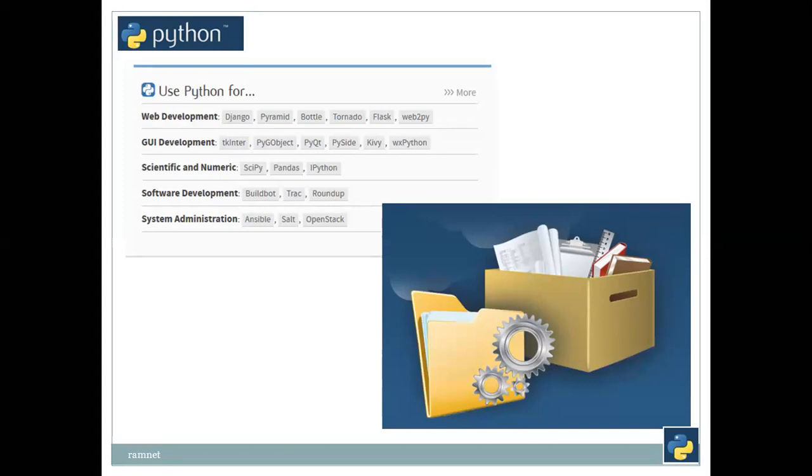In system administration, Ansible is there, Salt is there, OpenStack is there. Ansible is also using Python inside. I'm telling that Ansible is more user friendly, because it's easy to write than in Python. People don't like to go for very hard things. They would like to start with something easy, like biscuits. They take and eat them, but they are not interested in making a biscuit.